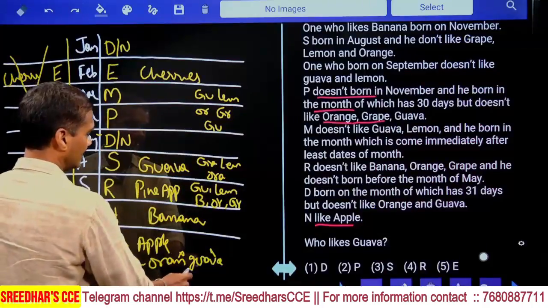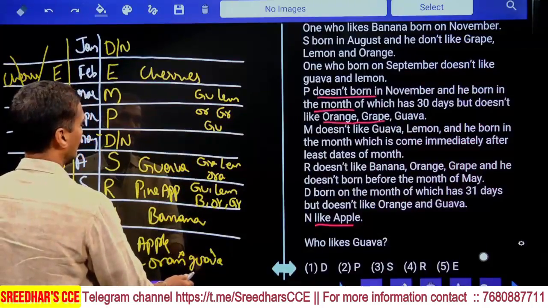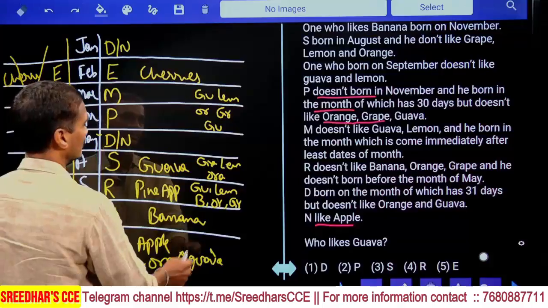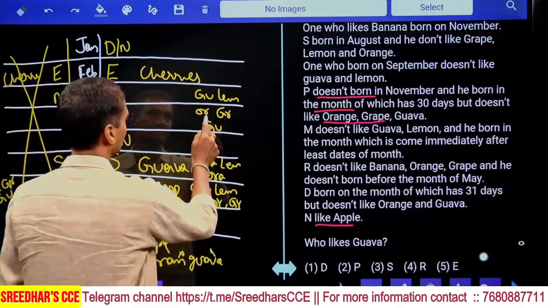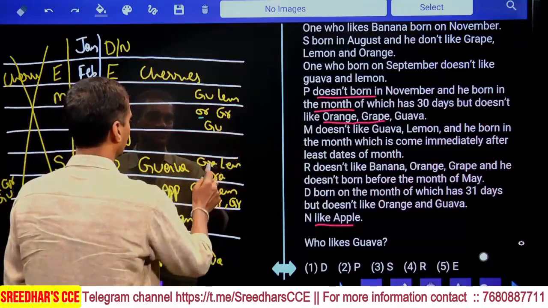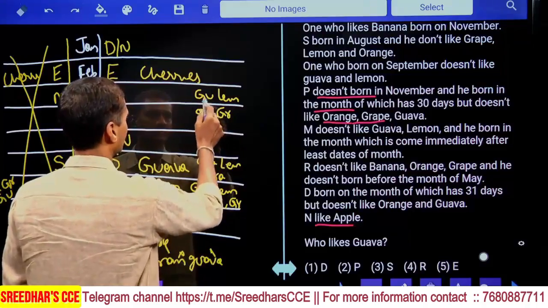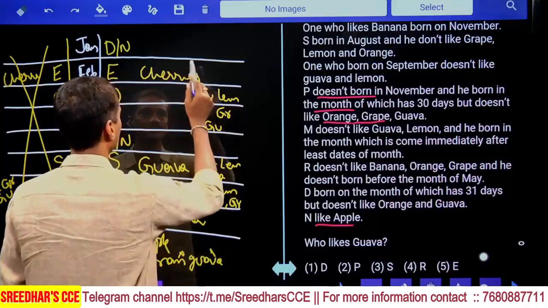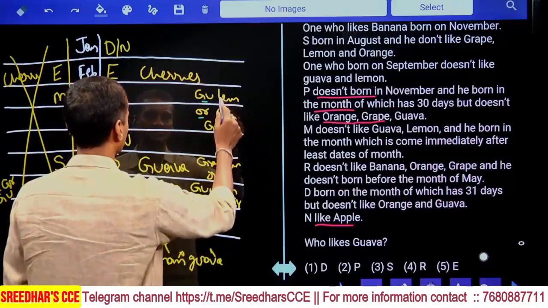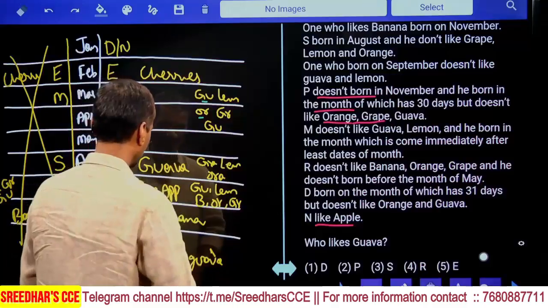Now this D. D likes neither orange nor guava. Next one, orange cannot be here. Grapes cannot be here. And guava already completed. Now cherry is here. Lemon cannot be at this place, isn't it?